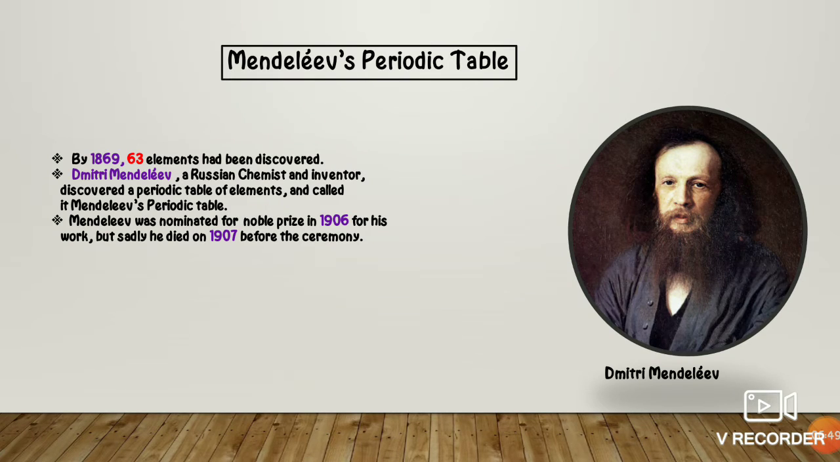So what was the law given by Mendeleev's periodic table? Let's see. Physical and chemical properties of an element are a periodic function of their atomic weight. So if the elements are arranged in order of their atomic weight, their physical and chemical properties repeat and are similar. This was the law given by Mendeleev.